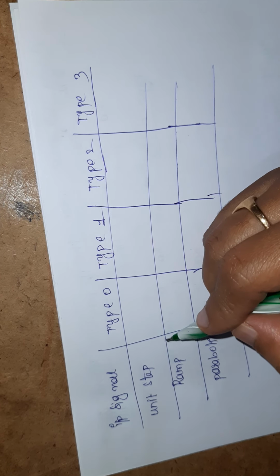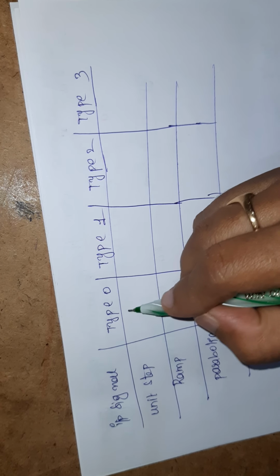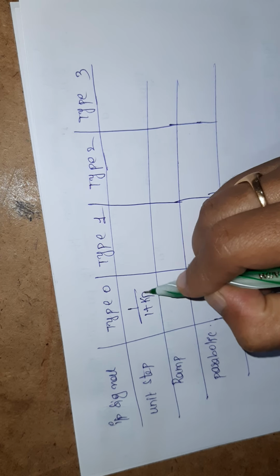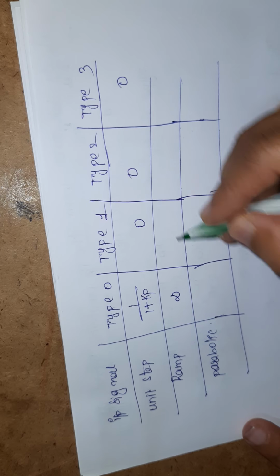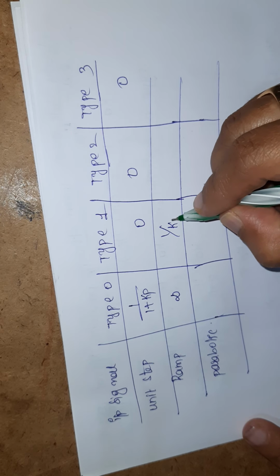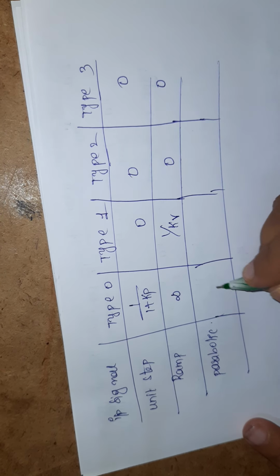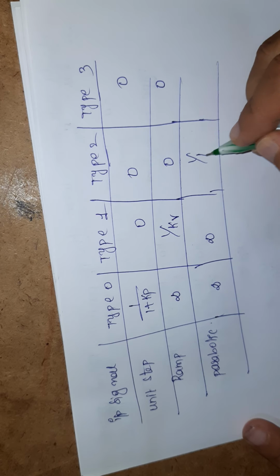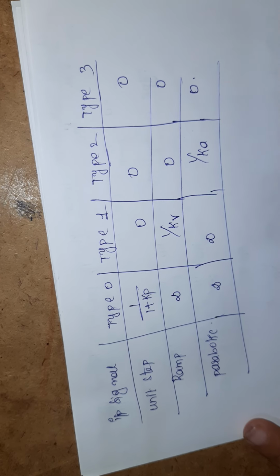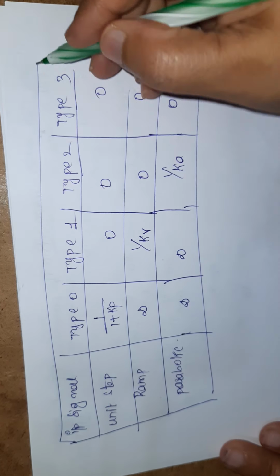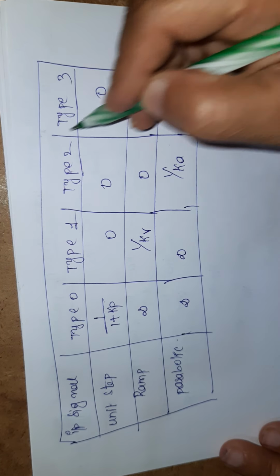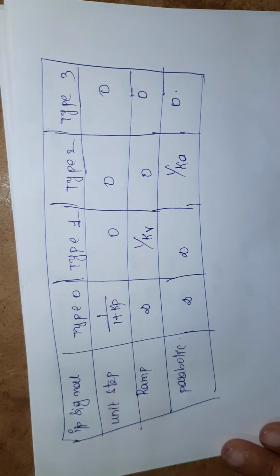So here, for the unit step signal, for type 0, I got 1 by 1 plus Kp and the remaining are all 0. For ramp it is infinity, 1 by Kv, and the rest are 0. And for parabolic this is infinity, 1 by Ka, and this is 0. So this is what we have discussed till now. Okay. Thank you.